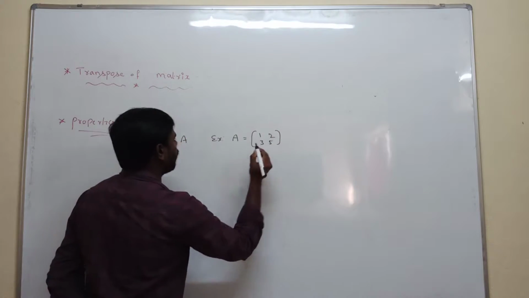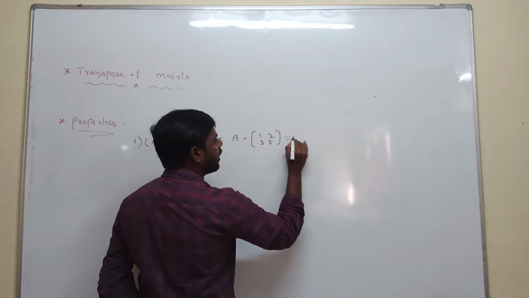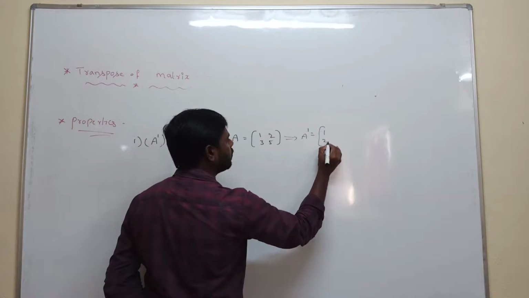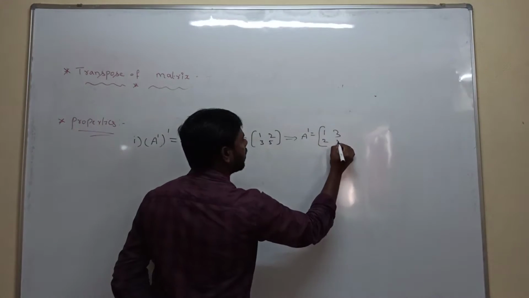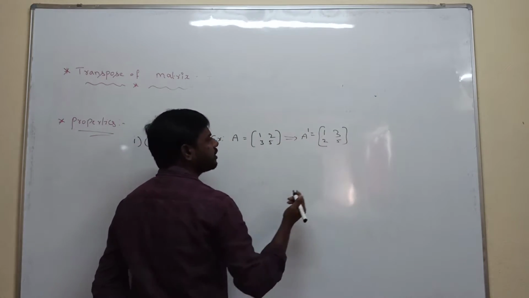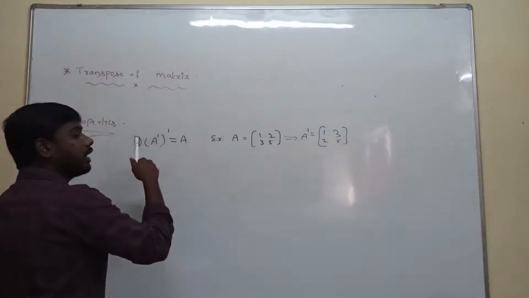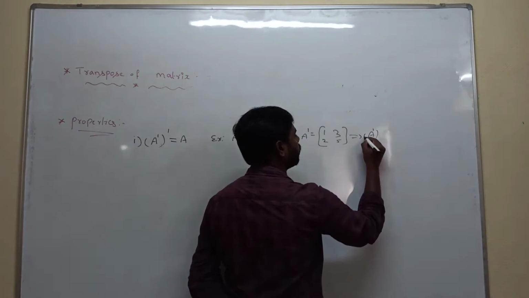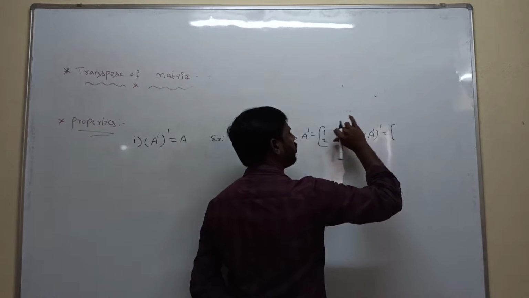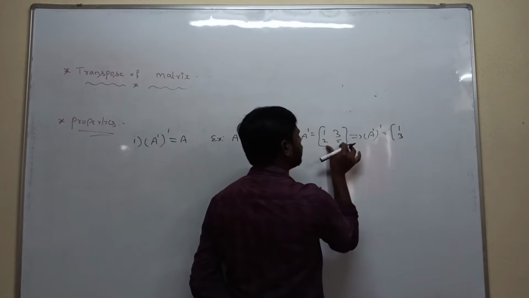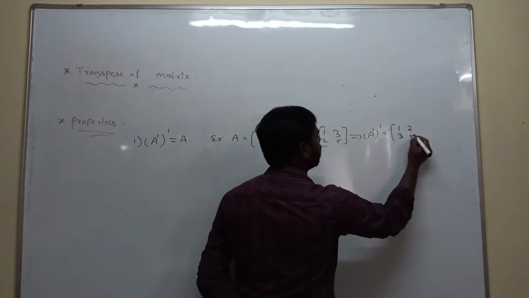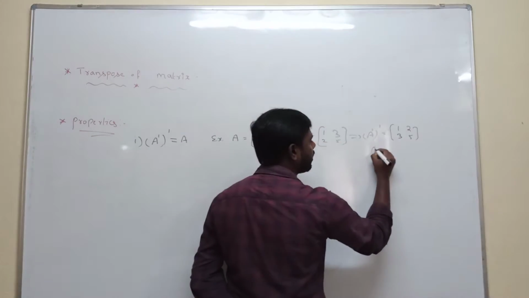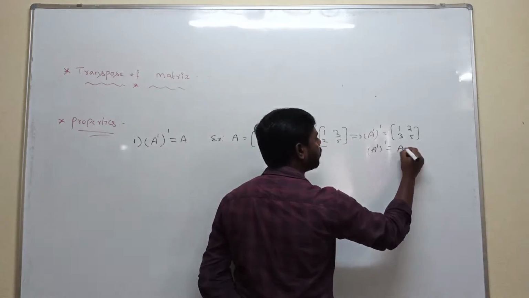First calculate A transpose. A transpose is nothing but interchanging rows and columns. Then we take A transpose whole transpose, so again the first row is interchanged with the first column and the second row with the second column. See, 1, 2, 3, 5 is nothing but A. That's why A transpose whole transpose is equal to A.